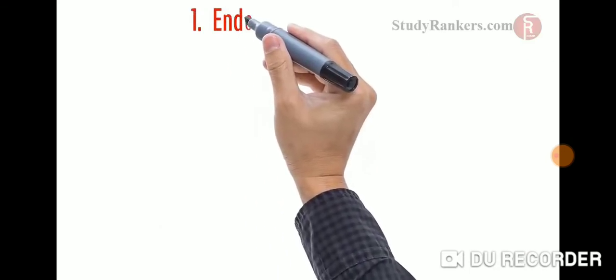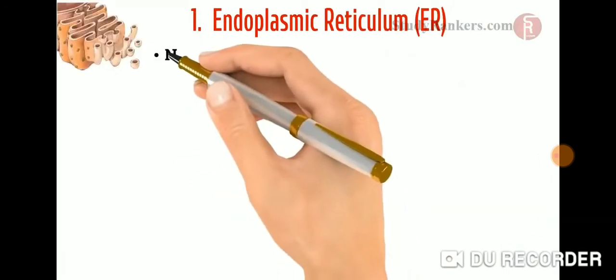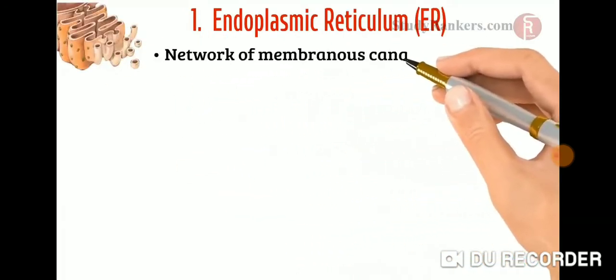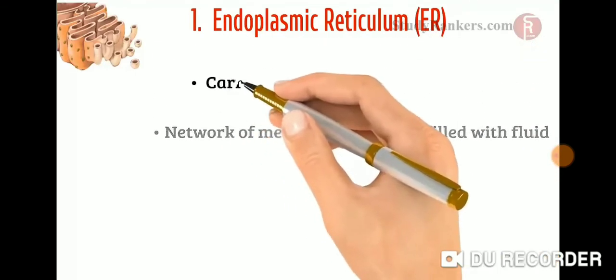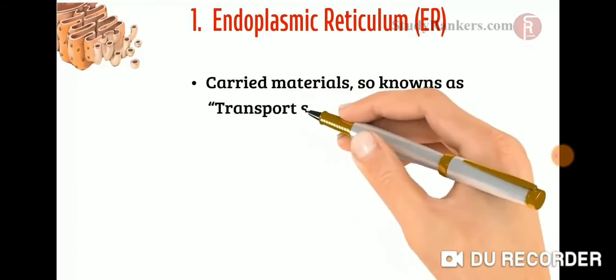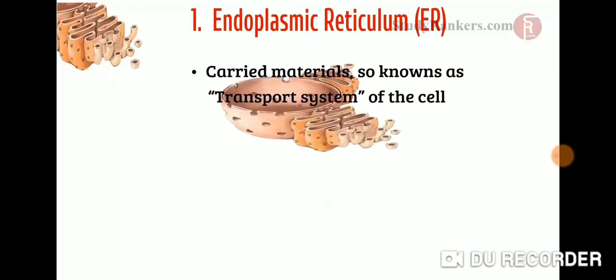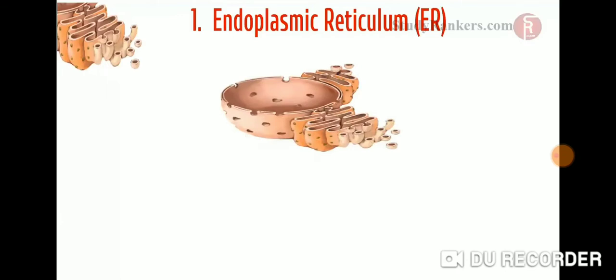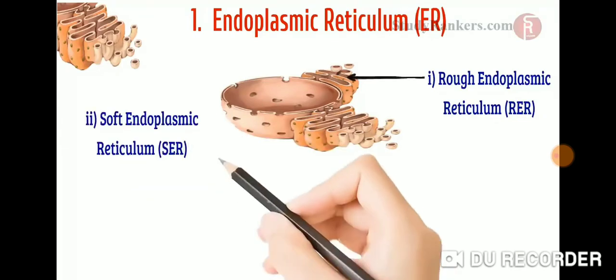So our first cell organelle is the endoplasmic reticulum, denoted by ER. The endoplasmic reticulum is a network of membranous canals filled with fluid. They carry materials throughout the cell, therefore it is known as the transport system of the cell. There are two types of ER. The first one is rough ER, while the second one is smooth ER.